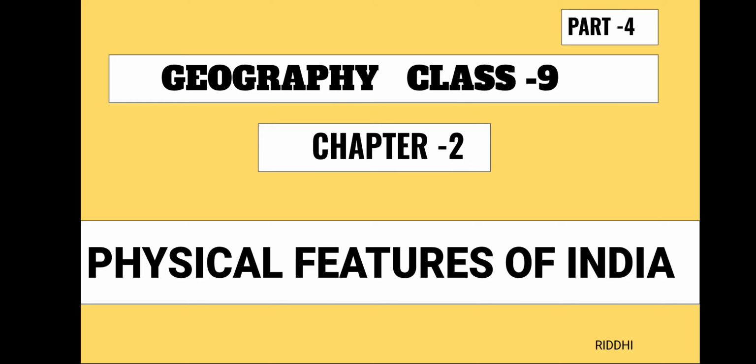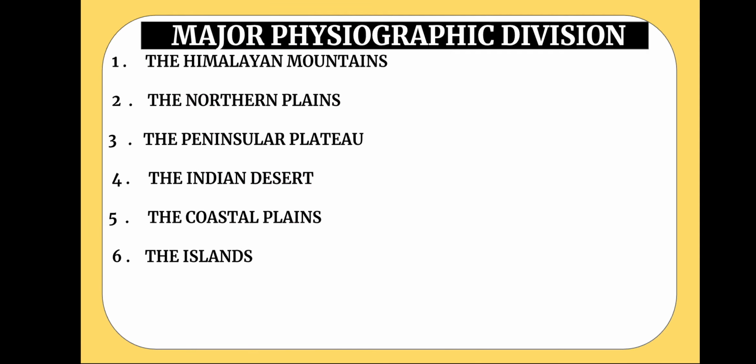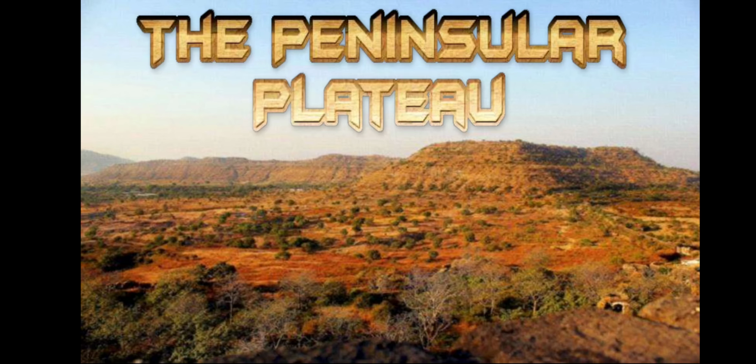Hello everyone. Today in this video we'll continue with the chapter Physical Features of India. Till now in the chapter we have discussed the Himalayan mountains and the northern plains. Today we'll discuss the third physical feature, that is the Peninsular Plateau. So let's begin with the topic, the Peninsular Plateau.